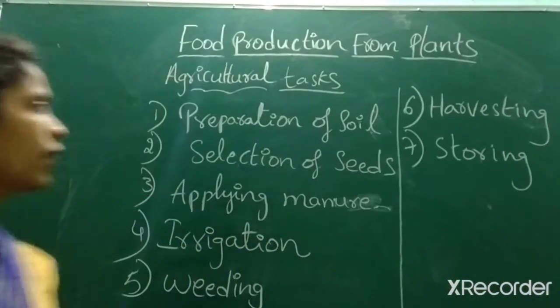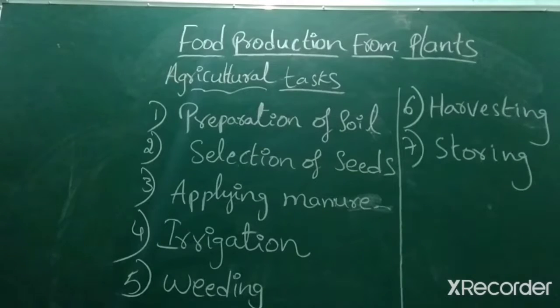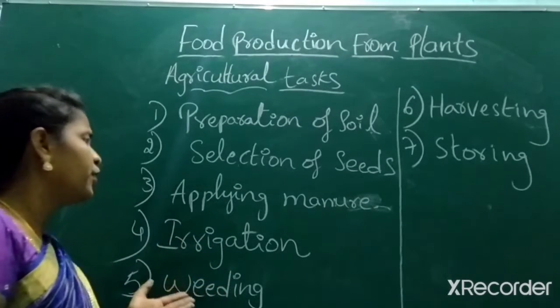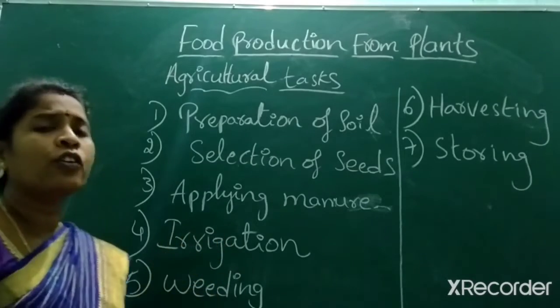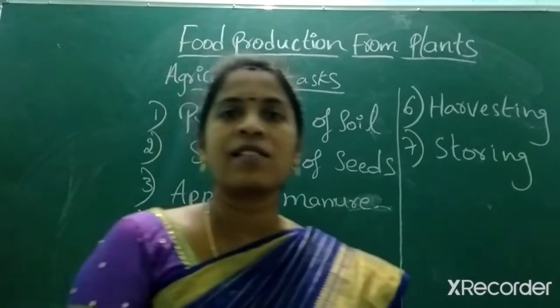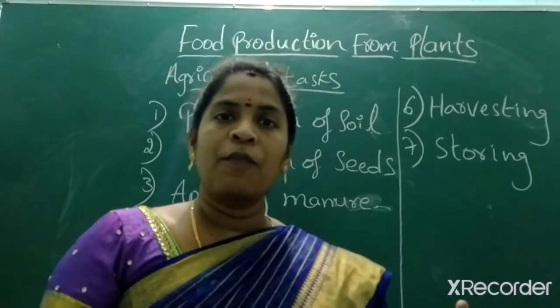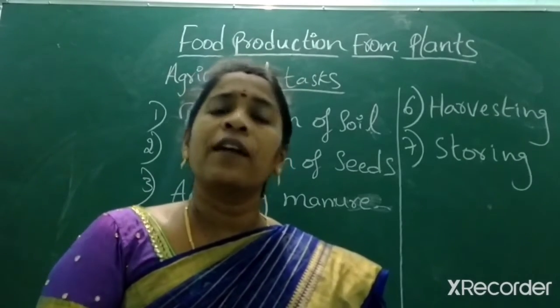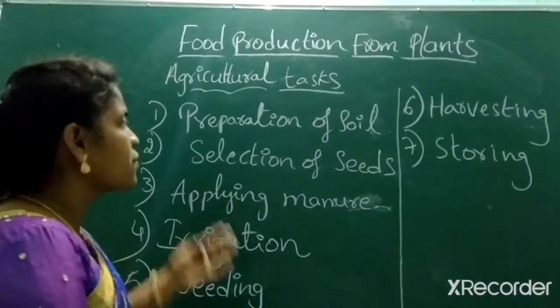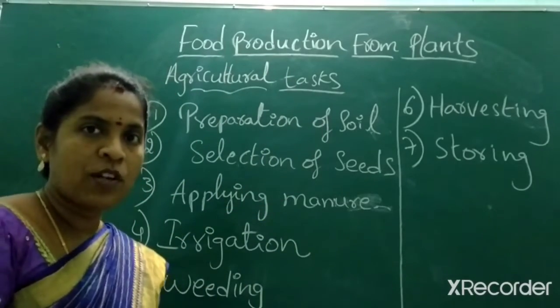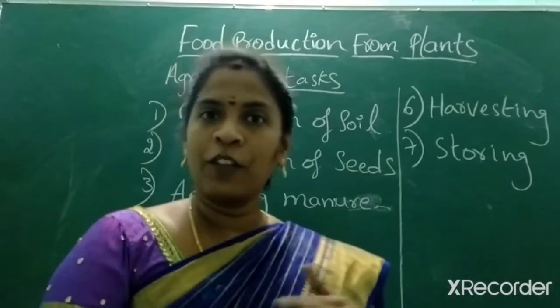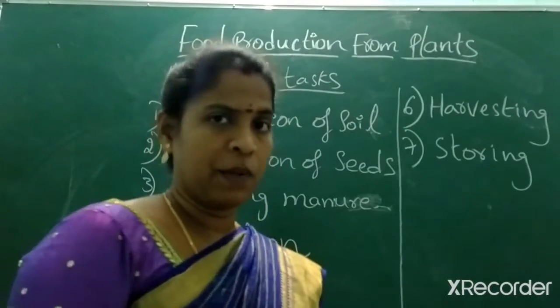So just now look at here. What is the first one? Preparation of soil. And the second one, selection of seeds, applying manure, irrigation, weeding, harvesting, storing. So before, if you have to cultivate something, you must first of all make the soil prepared. So for that, what do we do in preparation of soil? In preparation of soil, first we plow it, later we level it. Okay, that again I'll explain.